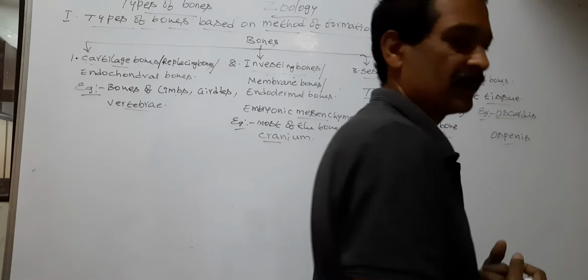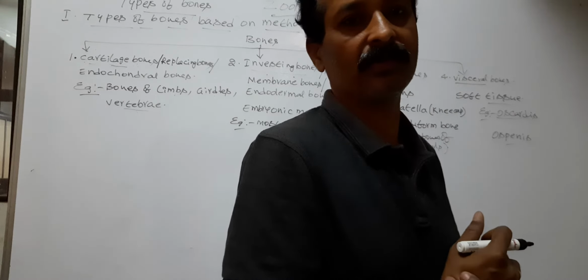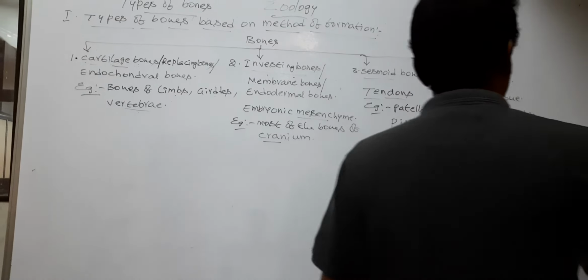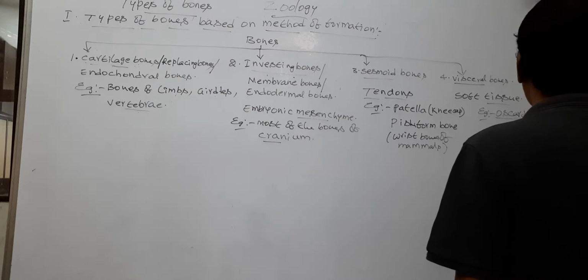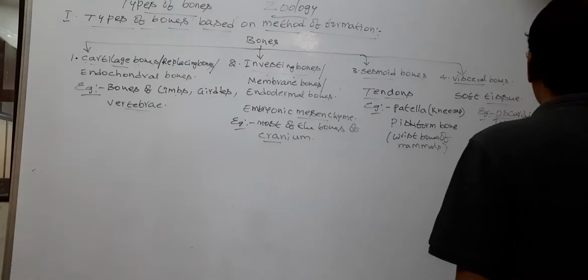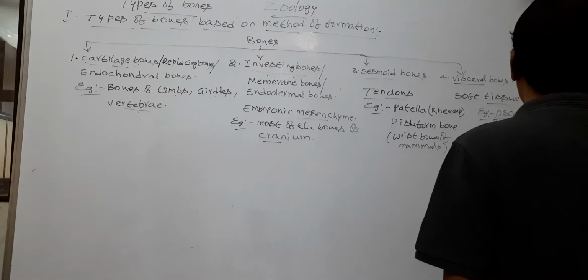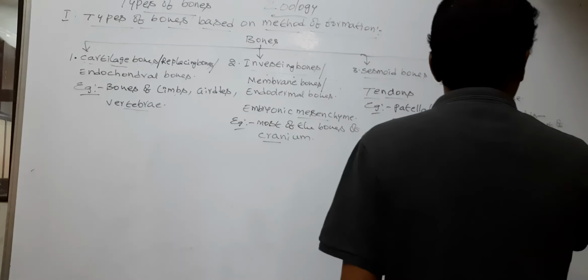Os cordis is located inside the heart of ruminants. Next, os penis.